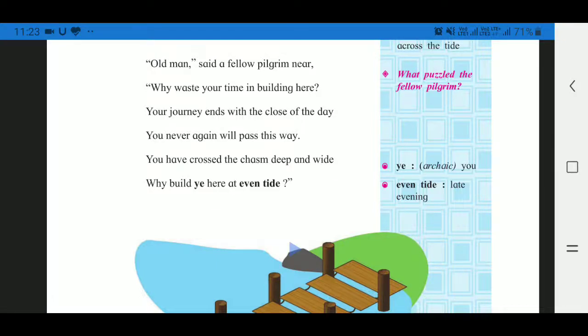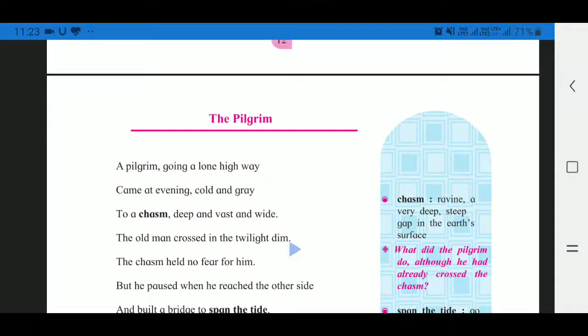I hope boys and girls do you better understand the poem The Pilgrim. In this poem the poet said about a pilgrim who was very helping nature and philanthropist who helped to other.